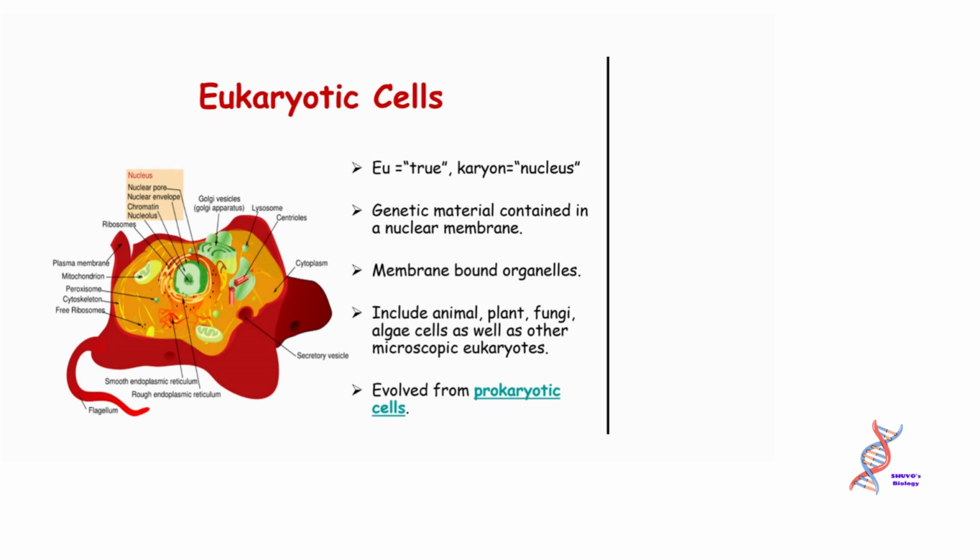Eukaryotic cells. Eu equals true, karyon equals nucleus; the genetic material is contained in a nuclear membrane. Membrane-bound organelles are found in animal, plant, fungi, and algae cells as well as other microscopic eukaryotes. They evolved from prokaryotic cells.